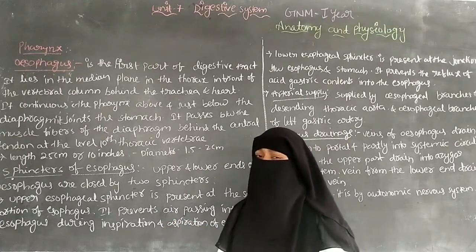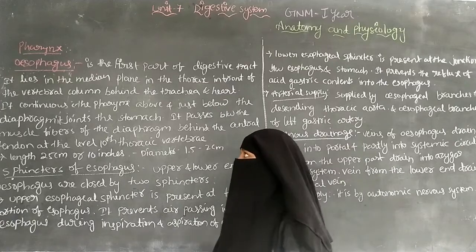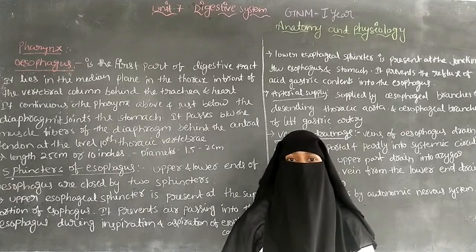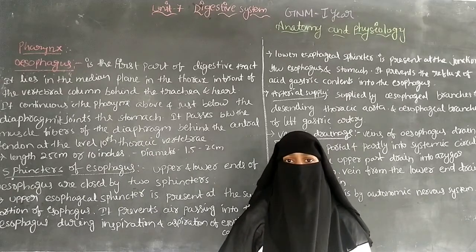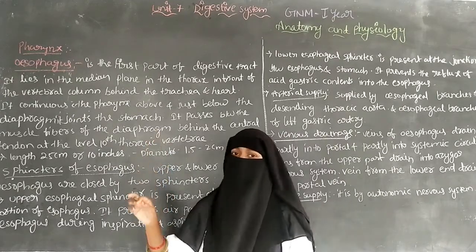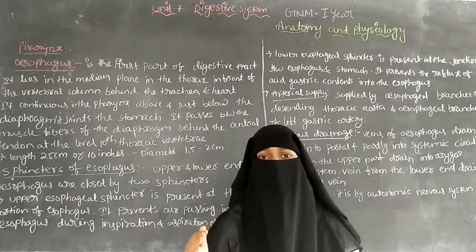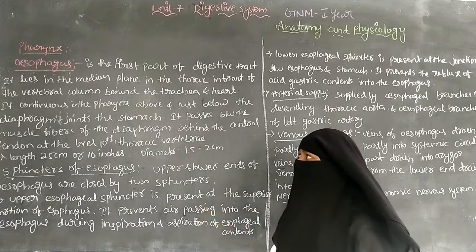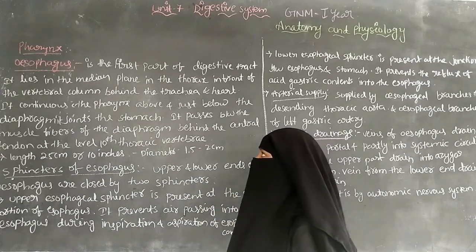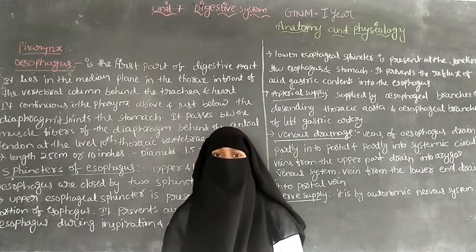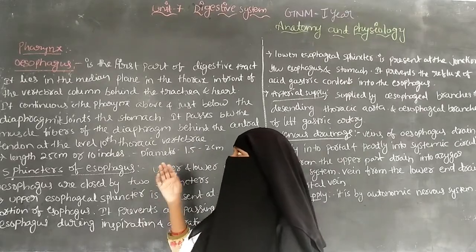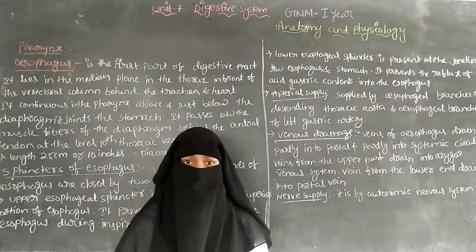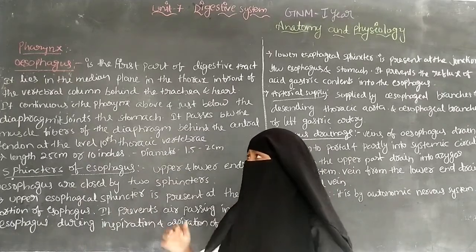The pharynx is 12 to 14 centimeters long, and it extends from the base of the skull to the level of the sixth cervical vertebra. So at the level of the sixth cervical vertebra the pharynx is situated.